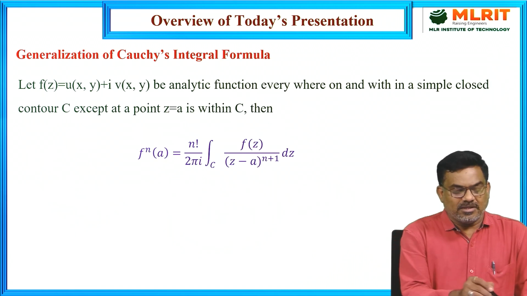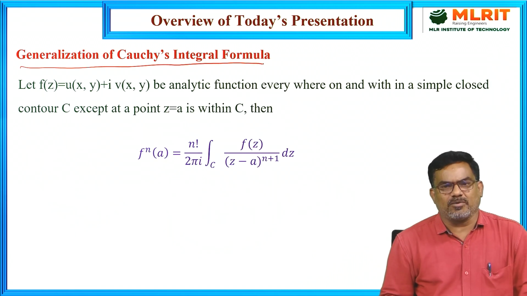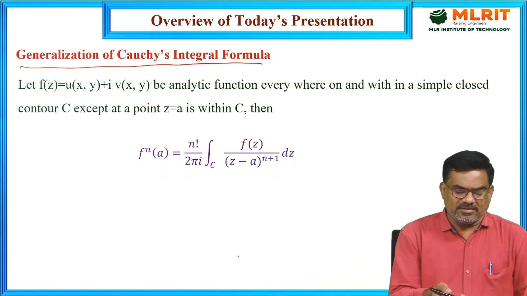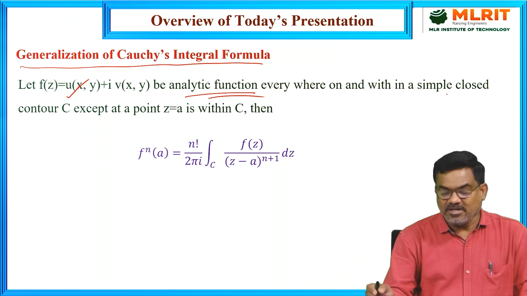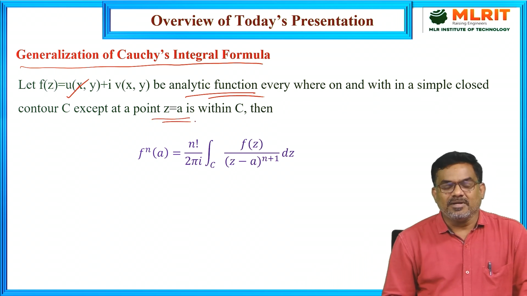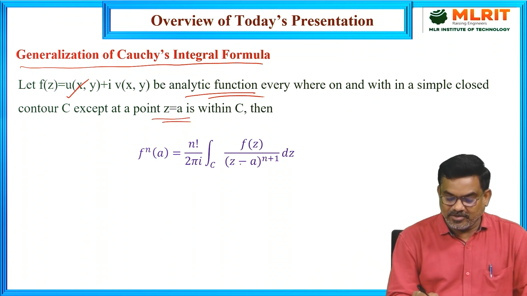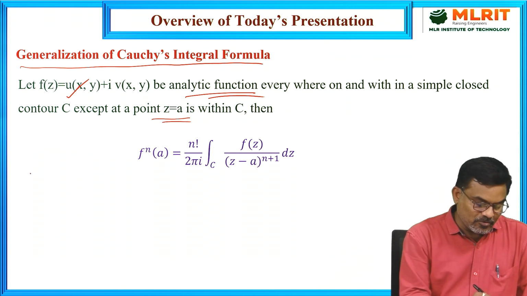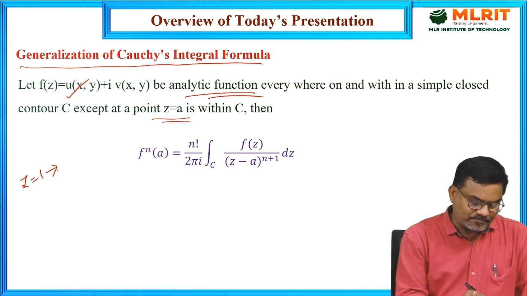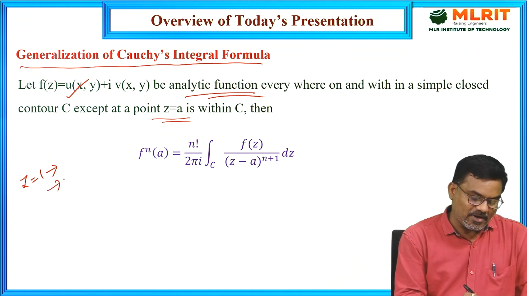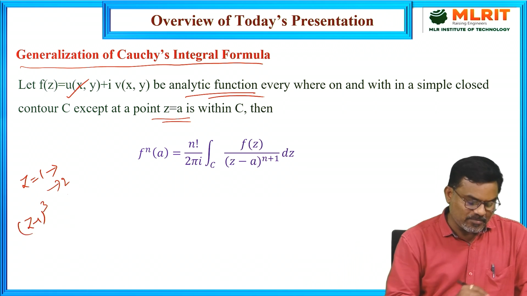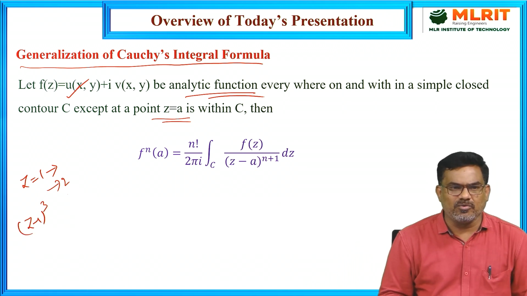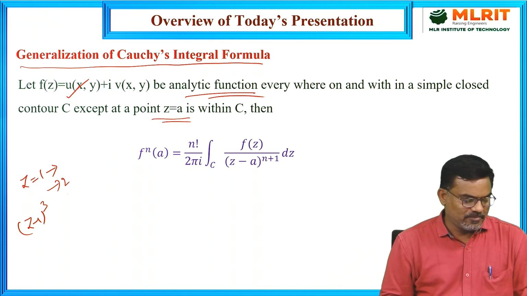Similar to this, the generalization of Cauchy's integral formula. Again, a similar statement: f is analytic everywhere on and within the circle except at a point z equal to a, which is a singular point of some order. Sometimes z equal to 1 is a singular point of order 1, but sometimes it may be of order 2, 3, 4 and so on. That depends on (z minus 1) power n.